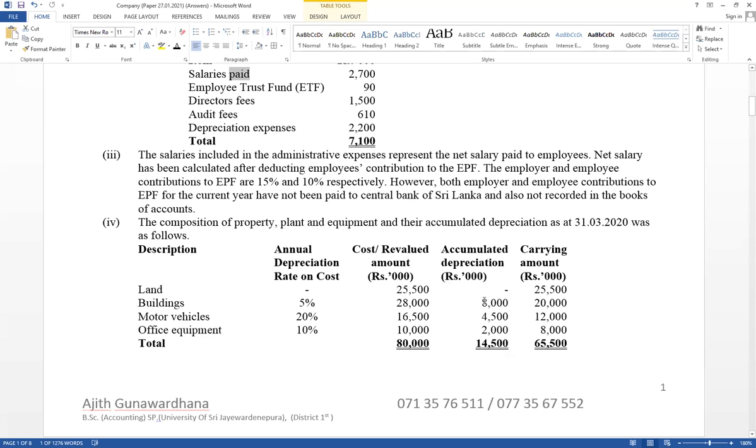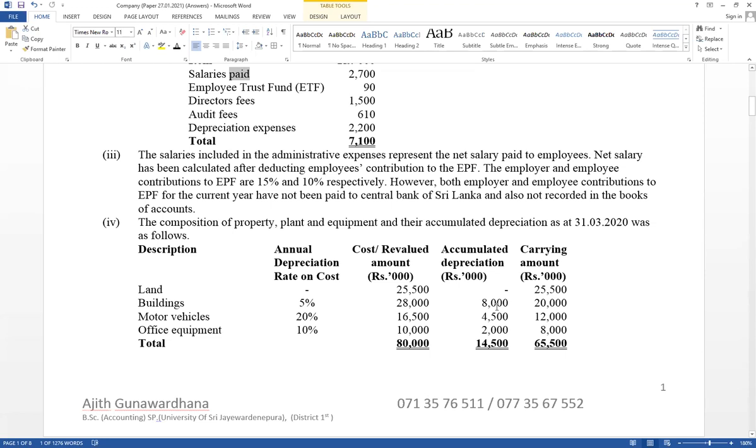Accumulated depreciation, sometimes it has given opening balance, sometimes it has given closing balance. How to decide it? For accumulated depreciation, there are two adjustment effects. First one, annual depreciation. Second one, accumulated depreciation of disposal asset.